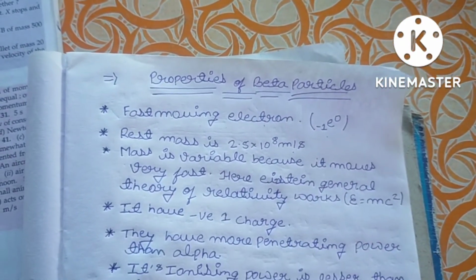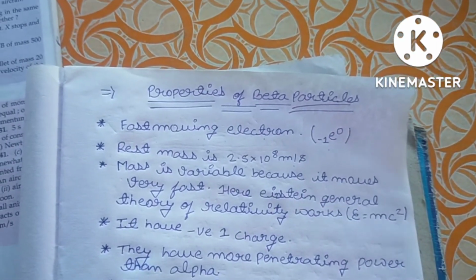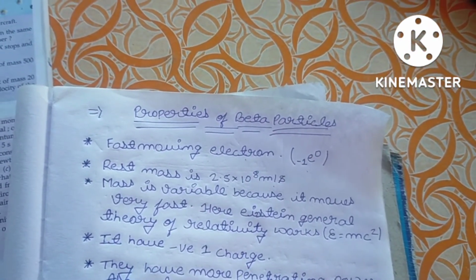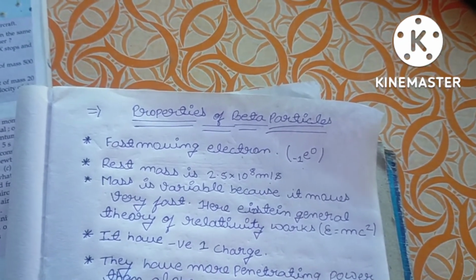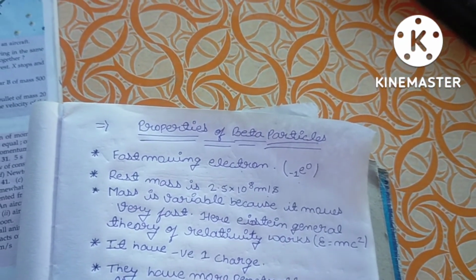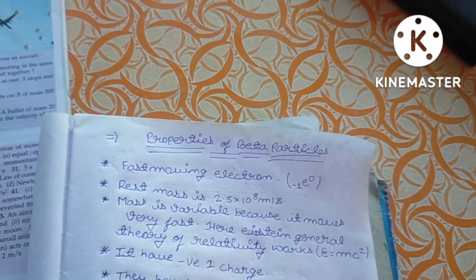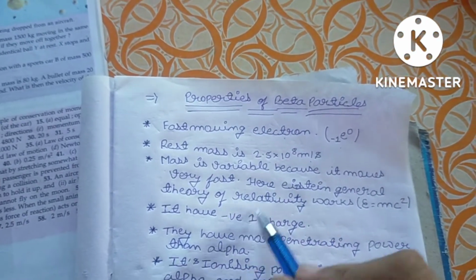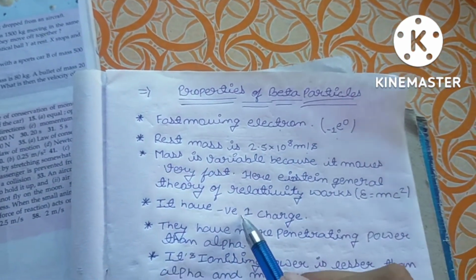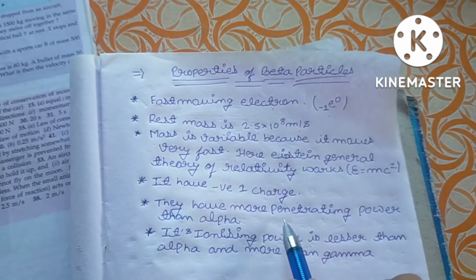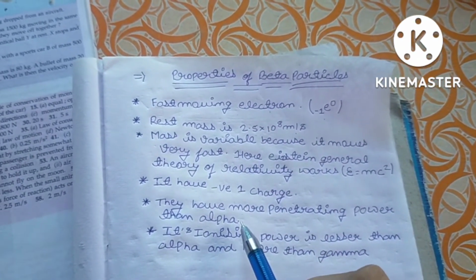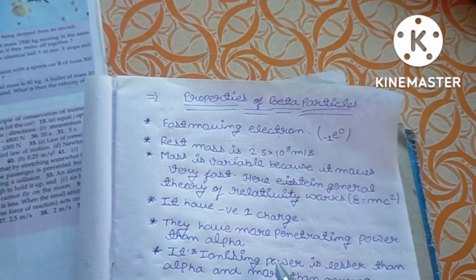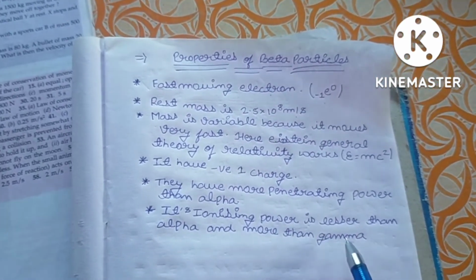Here Einstein's theory of relativity works, because he explained in his theory of relativity that the mass of any fast moving body changes when it comes to rest. That's why I have written here E is equal to mc square. It has a negative charge, one negative charge. It has more penetrating power than alpha and less than gamma, and its ionizing power is lesser than alpha and more than gamma.